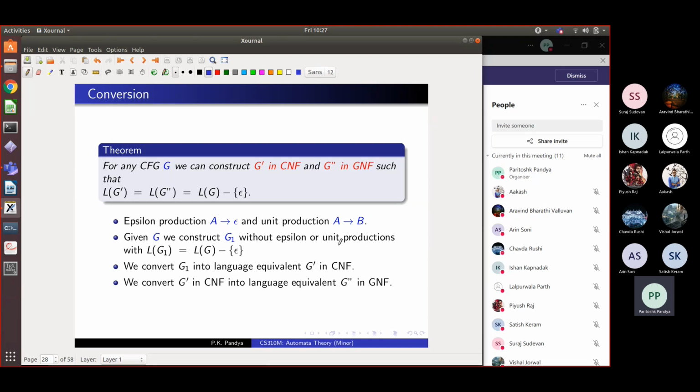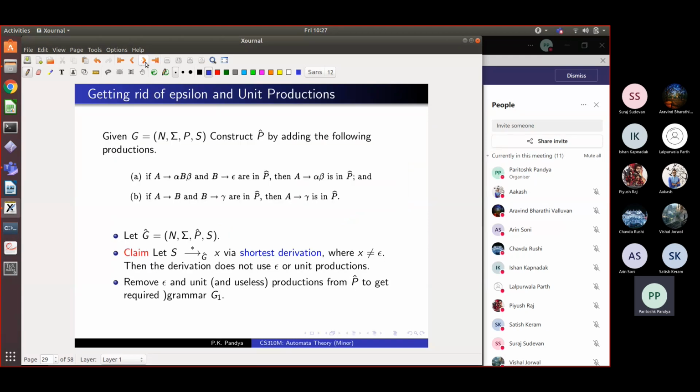Now we will begin. So first, given a grammar, we will convert it to one without epsilon or unit productions. I think it's simple, but yet it is interesting to see how it is done. So you are given a grammar which looks like this, N, sigma, P, S. P is the set of rules or productions. We first construct a new set of rules called P hat.